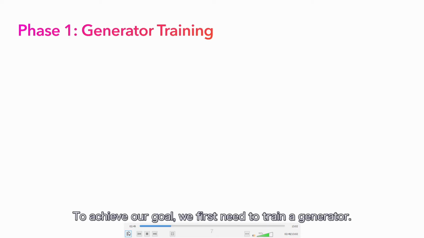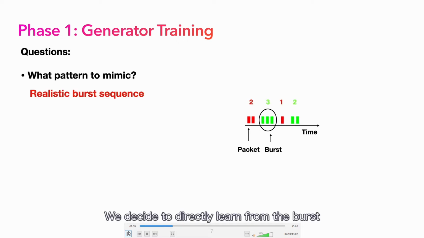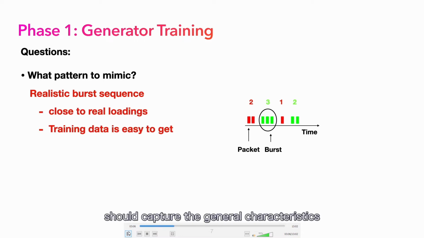To achieve our goal, we first need to train a generator. There are two issues we need to consider. The first is, what pattern should we mimic? We decide to directly learn from the burst sequences of loading real web pages. The intuition behind this is the sending patterns should capture the general characteristics of a normal page load, so that following these patterns won't incur much unnecessary overhead. And there are already a few large datasets from previous studies that can be used as the training source.